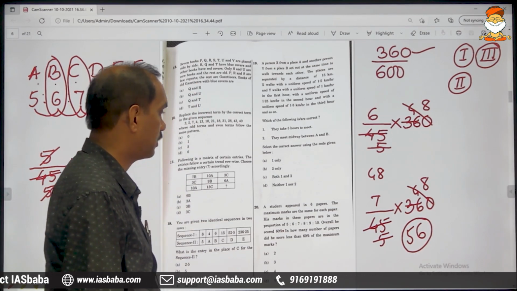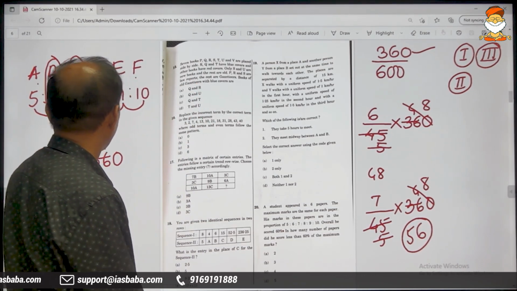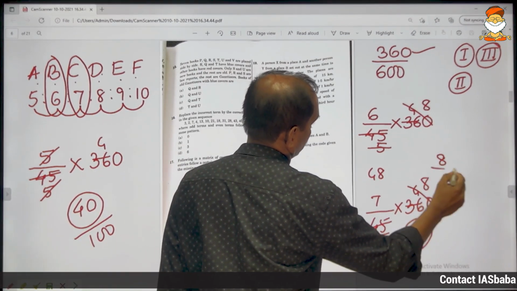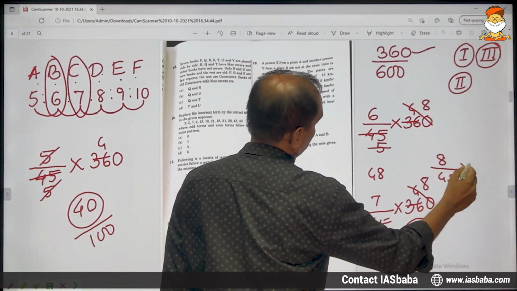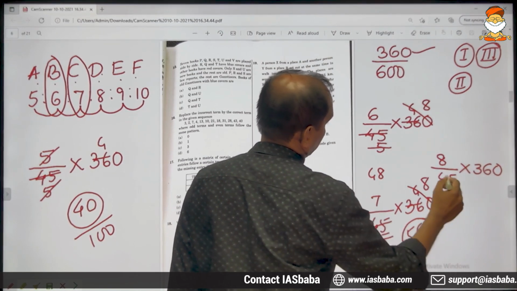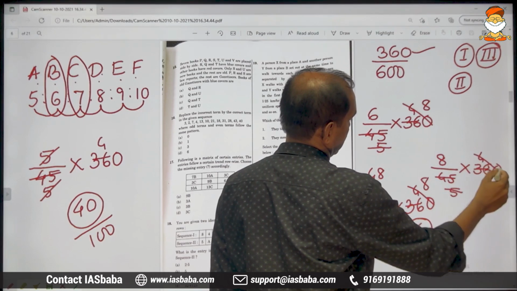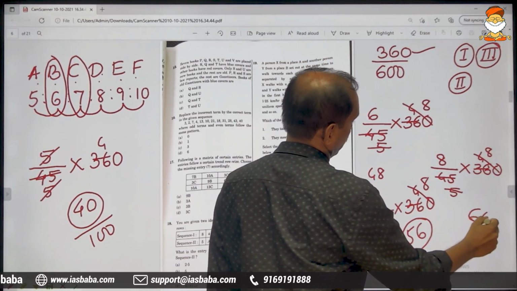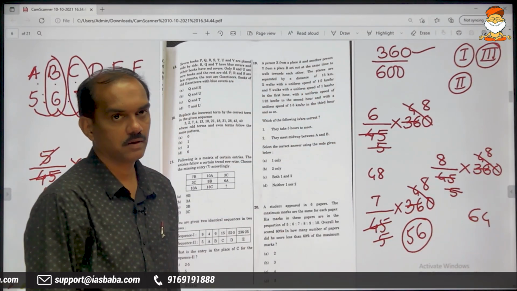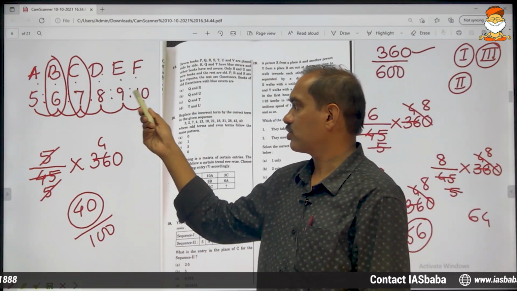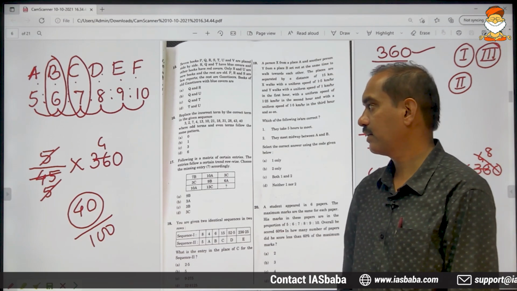Now moving on to the fourth paper. The fourth paper score is 8 out of a total of 45. Out of 360, how much? 9 5s are 45, 9 4s are 36, so 5 8s are 40, 8 8s are 64. It is more than 60. Therefore, the remaining will be automatically more than 60. You don't have to check.